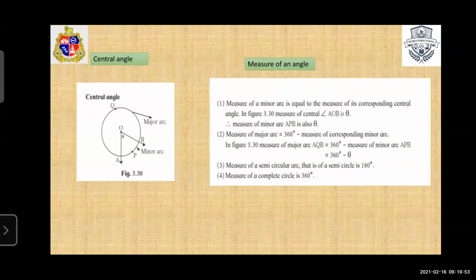And the measure of a semicircular arc: as we know, the total measure of a circle is 360 degrees. So a semicircular arc is 180 degrees and the measure of a complete circle is 360 degrees. So from this slide, we see the minor arc is always equal to the central angle and the major arc is calculated by subtracting the minor arc from 360 degrees. Okay.